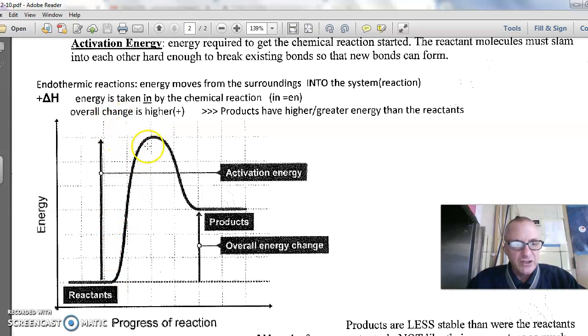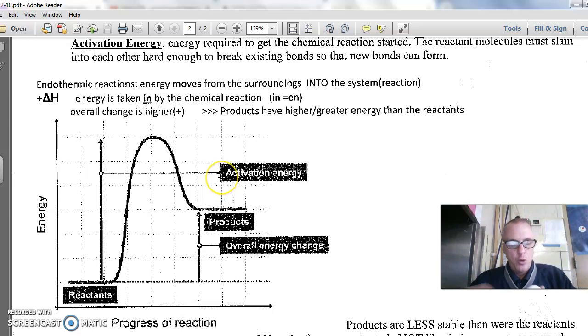So here's the energy it took to break them apart. If they're not very stable, then they're not going to release as much energy. If the energy is low, it's not releasing much, then the stability was not improved.